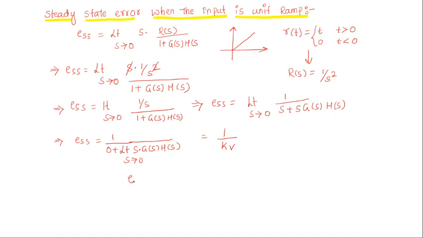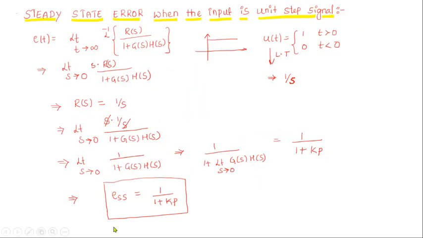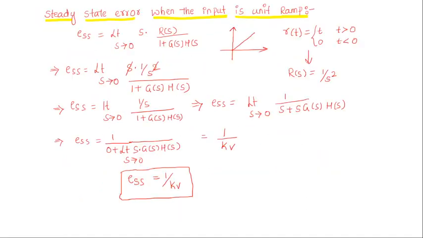So steady state error of the system when the input is unit ramp is given by 1 by kV. So initially we calculated steady state error of the system when the input is unit step, that is 1 by 1 plus kp. Now we are calculating the steady state error of the system when the input is unit ramp, that is 1 by kV.